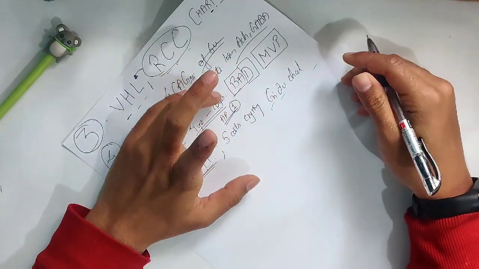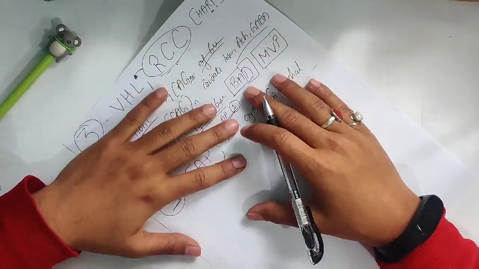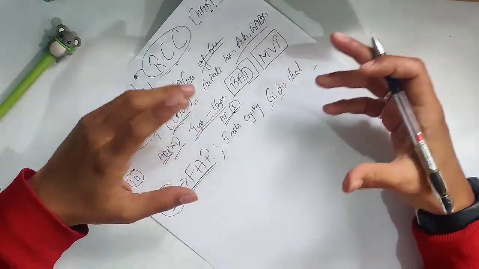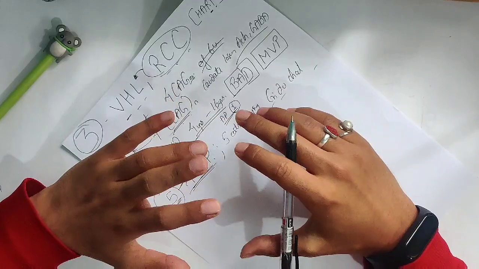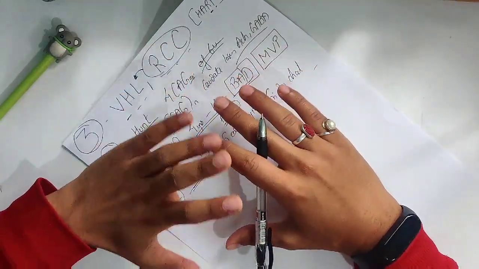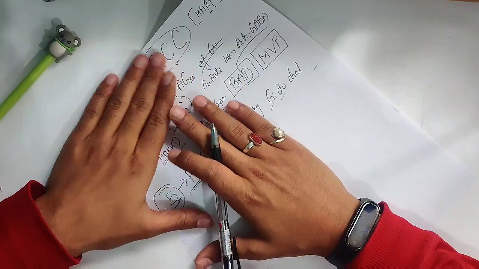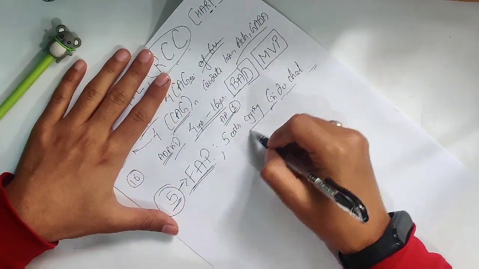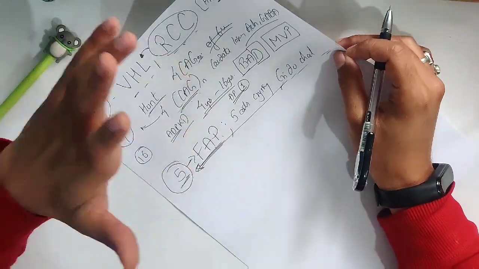The cri du chat is a genetic disorder where there is a high pitched crying or mewing sound. The child is very distressed, they have epicanthic fold, cardiac abnormalities, intellectual disabilities, and microcephaly. You don't have to remember all those things right now. Just remember that cri du chat is associated with chromosome number 5.